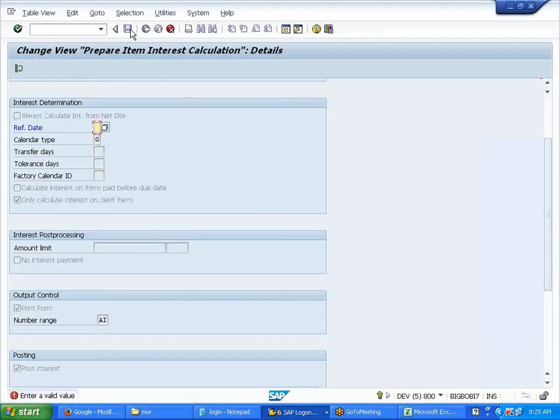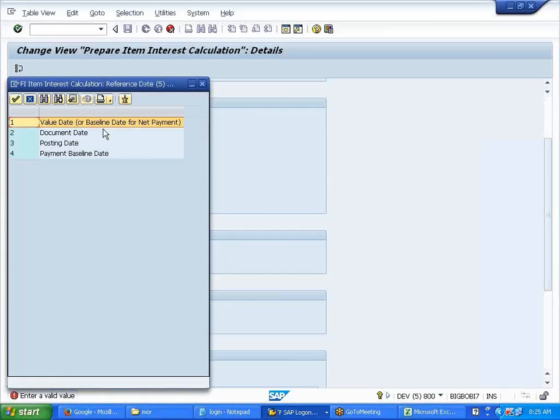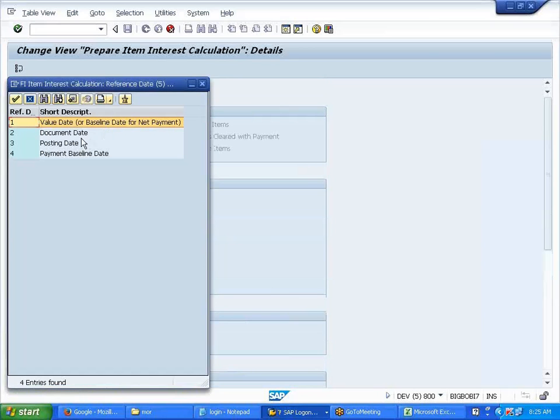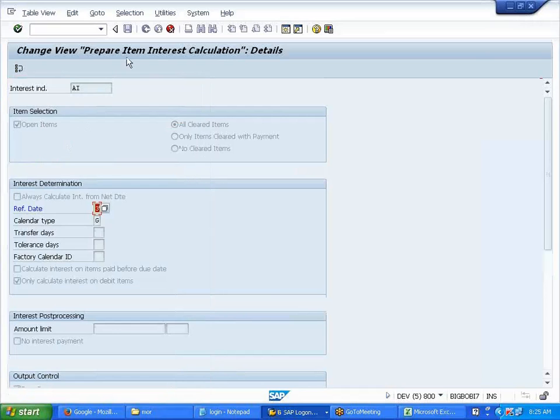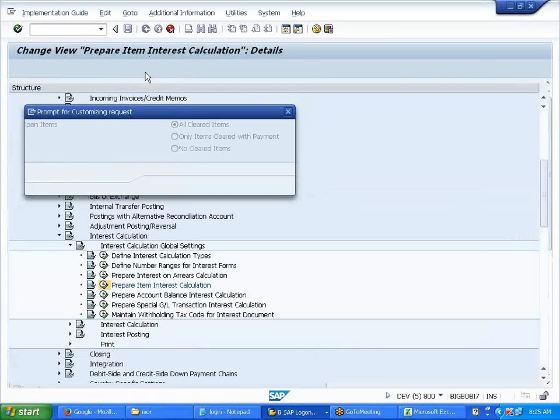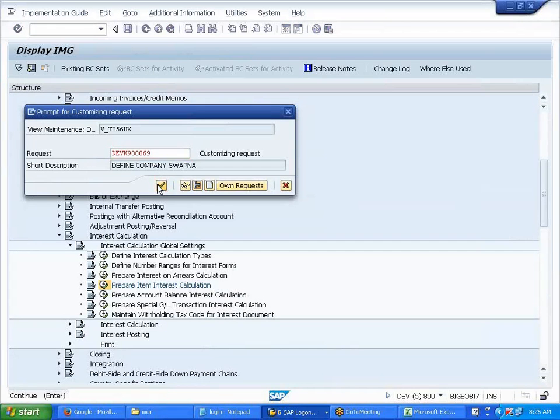I'll save. Now what should it take into account while calculating interest? Days are required, right? So based on what? Posting date, value date, document date. I'll take posting date. Saved it.